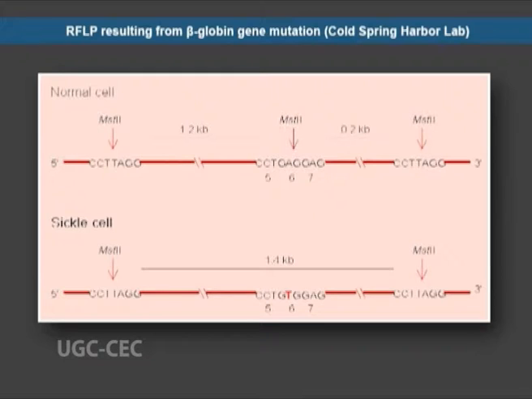These different fragments can be detected by southern blotting technique as seen in figure 5. The figure shows an RFLP resulting from beta globin gene mutation which was done at the Cold Spring Harbor laboratory.